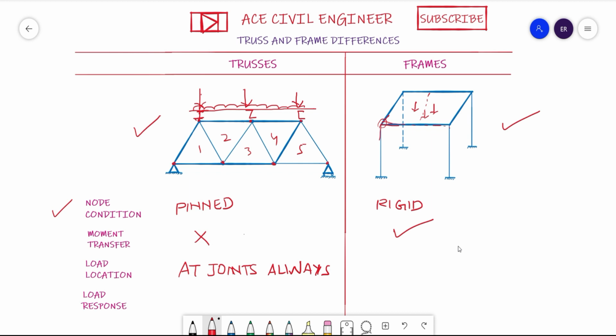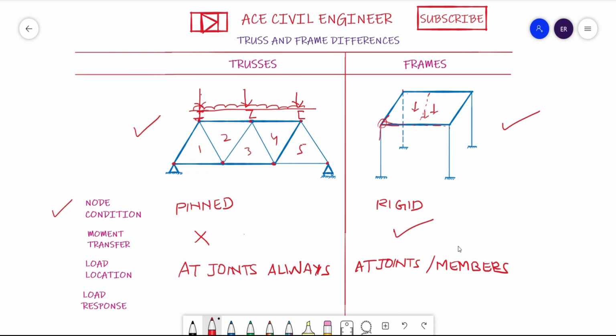So what do you understand here, you can apply the load in any manner and at any location. This is the freedom in having frames. So what I would say here is, not only at joints, you can apply it at any place. So I'll write it right here as joints or members. So you can apply it at both joints or members.